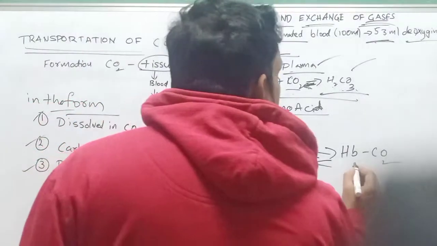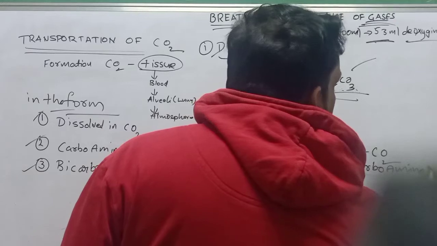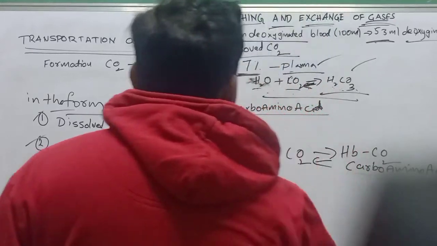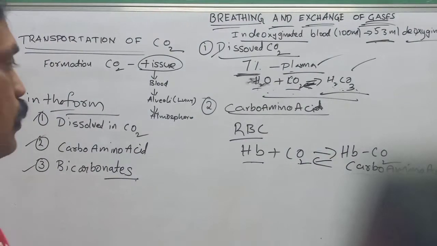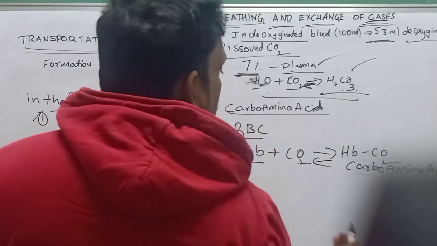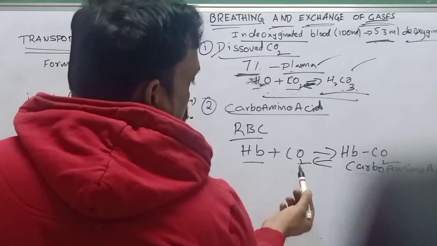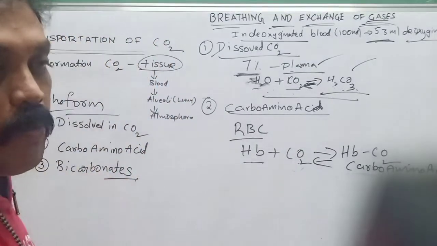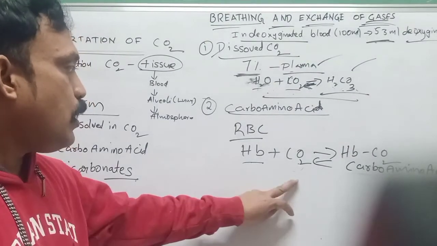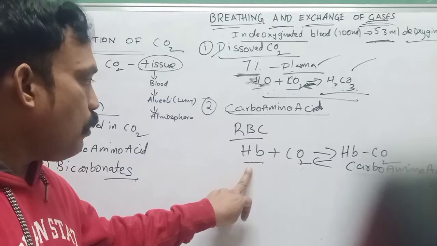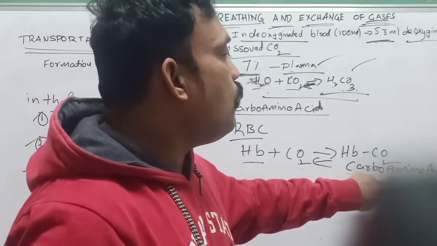This is what? Carbaminohemoglobin. Generally, hemoglobin in the RBC has an affinity for oxygen and carbon dioxide. If carbon dioxide pressure is higher, especially in tissues, carbon dioxide binds to hemoglobin. So the carbon dioxide pressure is higher in tissues, it has affinity with hemoglobin, saturates it, and forms carbaminohemoglobin.